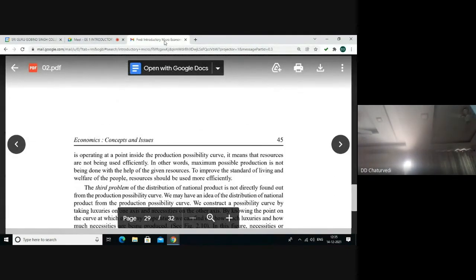But if the economy operates at a point in the interior part of the production possibility curve, it means the resources are not being used efficiently. And that implies maximum possible production is not being done with the help of the given resources. In order to improve the standard of living and welfare of the people, resources should be used more efficiently.